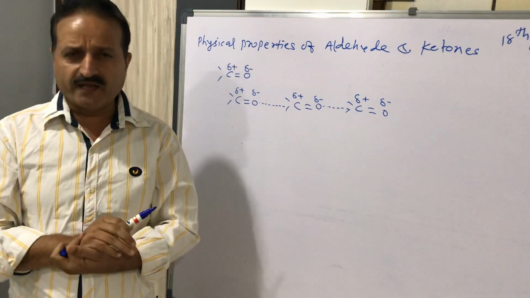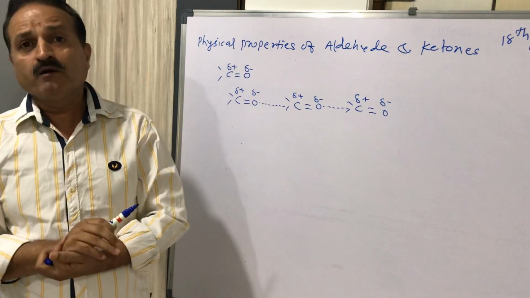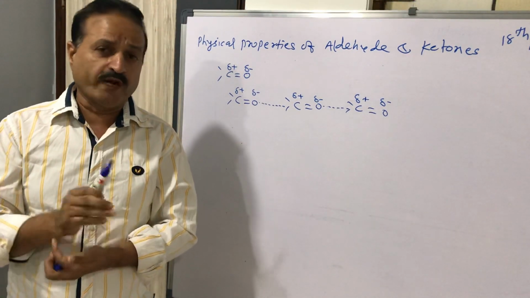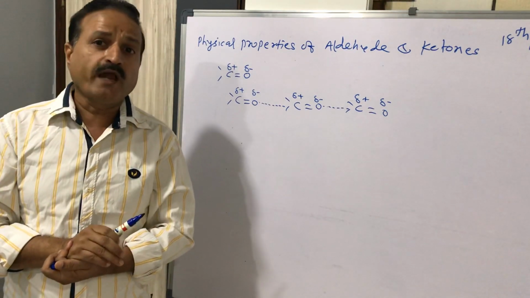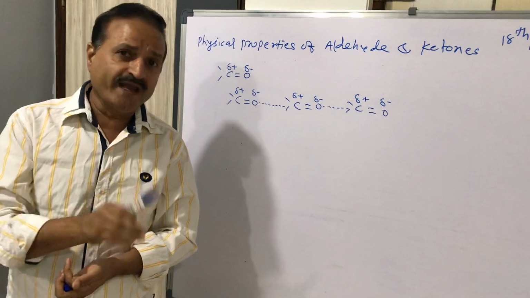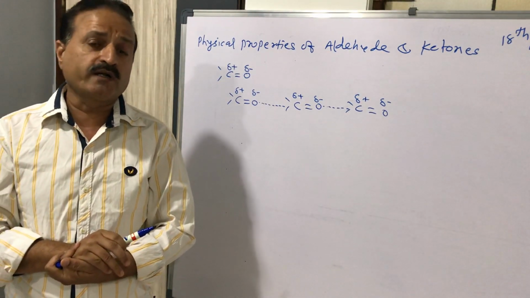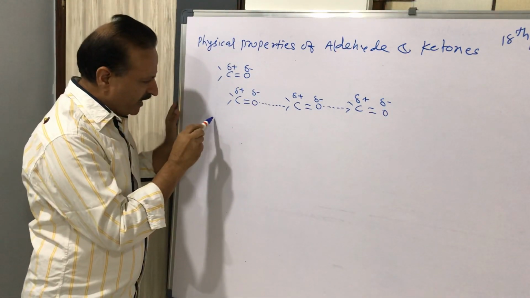So we will take an example and prove that the higher boiling point is due to the attraction force of the hydrogen bond, and the polar attraction force in aldehyde and ketone, compared with alkane and weakly polar ether.